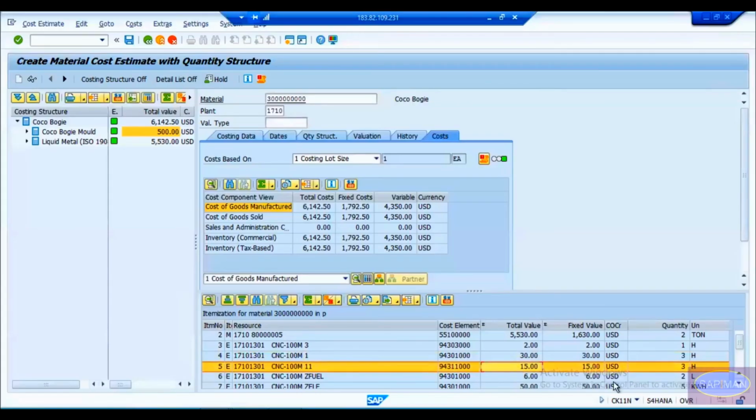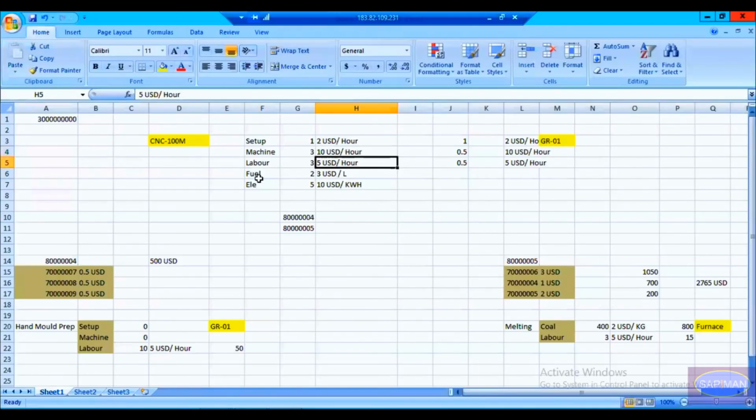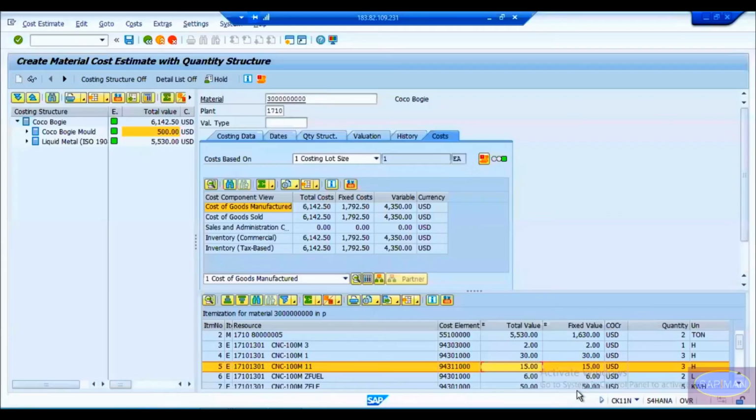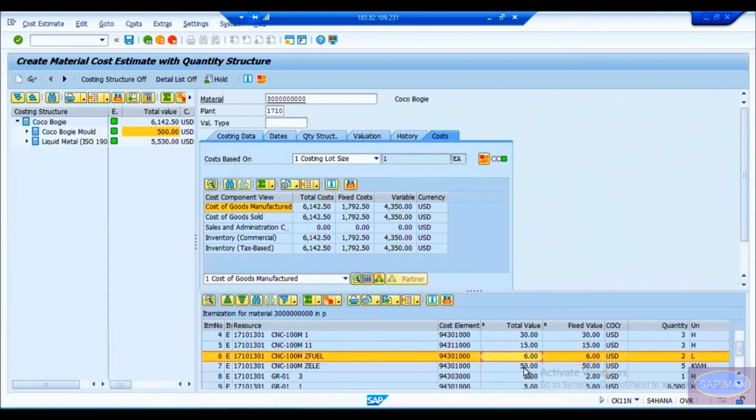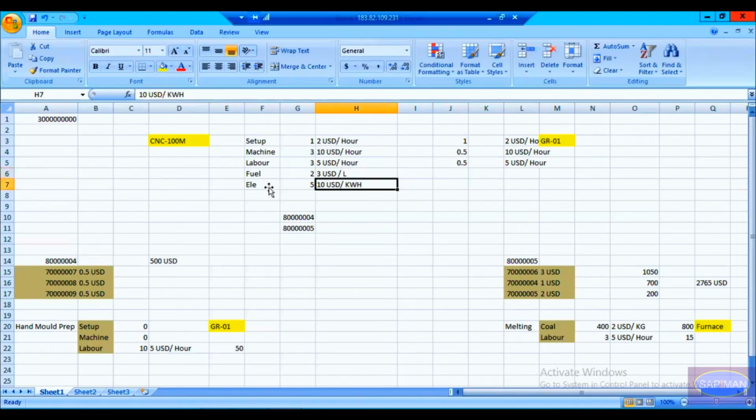Okay. Next, that is the fuel. For fuel we have taken 2 liters of fuel at 3 USD per liter, which means it became 6. 3 into 2 is equal to 6, and that's what the system is showing here. It is $6. Similarly, if you look into the electricity consumption, we have maintained $10 per kilowatt hour. When it is 5, it becomes $50.